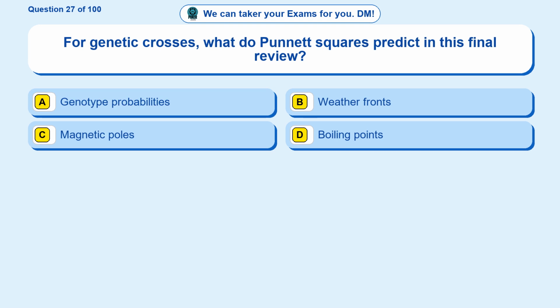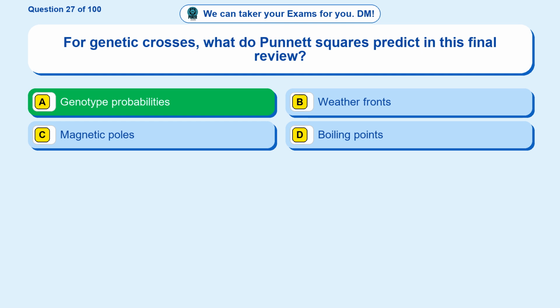Question 27. For genetic crosses, what do Punnett squares predict in this final review? Option A, genotype probabilities. Option B, weather fronts. Option C, magnetic poles. Option D, boiling points. The correct answer is option A.